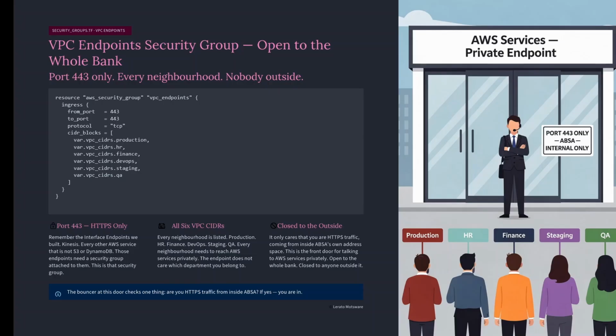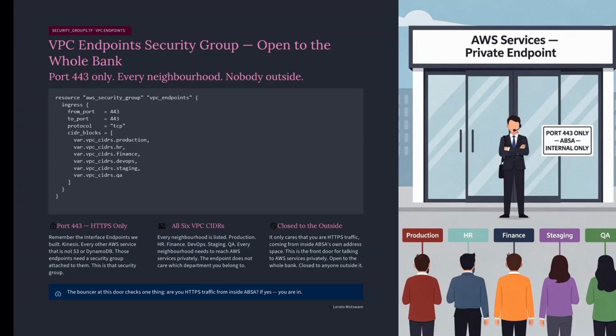This bouncer allows traffic from every single neighborhood we have built: production, HR, finance, DevOps, staging, QA. Why all 6? Because every neighborhood needs to reach AWS services privately. The endpoint does not care which department you belong to. It only cares that you are HTTPS traffic coming from inside ABSA's own address space. This is the front door for talking to AWS services privately, open to the whole bank, closed to anyone outside it.